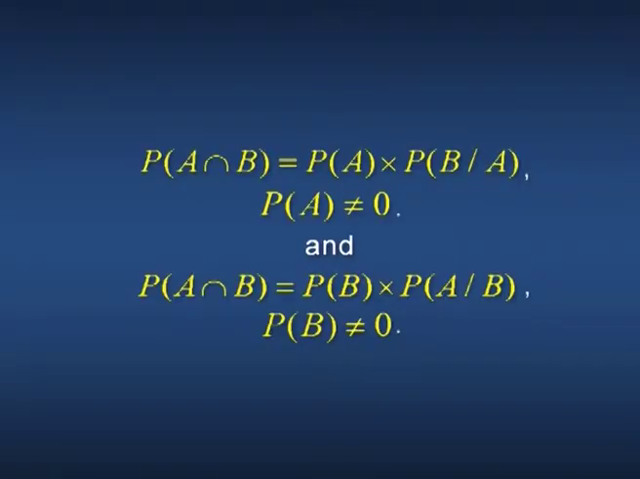From the above definition, it follows that P(A∩B) equals P(A) times P(B|A), where P(A) is not equal to 0, and P(A∩B) equals P(B) times P(A|B), where P(B) is not equal to 0. The above equations are known as the multiplication theorem for two events A and B.